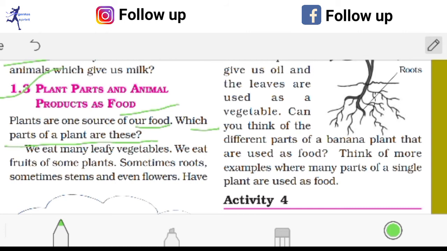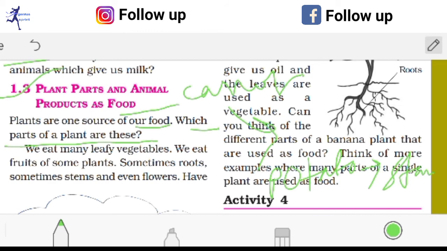Suppose if you consider carrot, then we can take the stem part or root part. If you consider potato, then we can take the stem part. So different plants provide different parts of it. Sometimes plants provide all parts that we can consume.